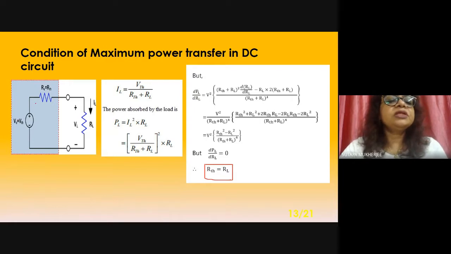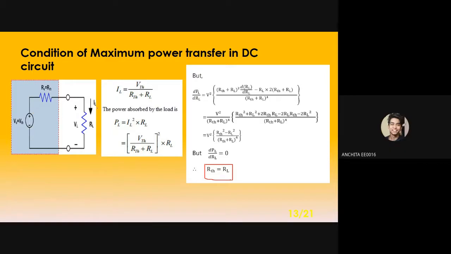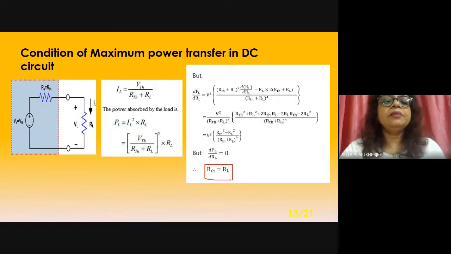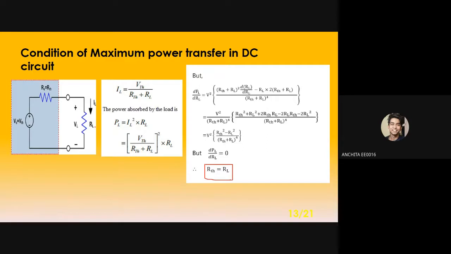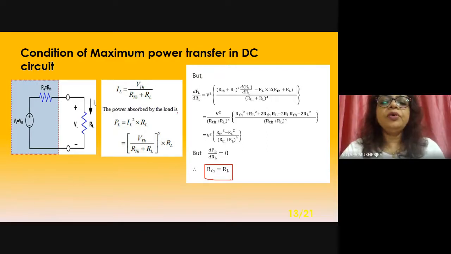This is a very simple circuit: Vs, Rs, and this is RL. So what is IL here? Obviously, ma'am, total current, VTH divided by RTH plus RL. Yes, plain and simple. The power absorbed by the load is I square RL.